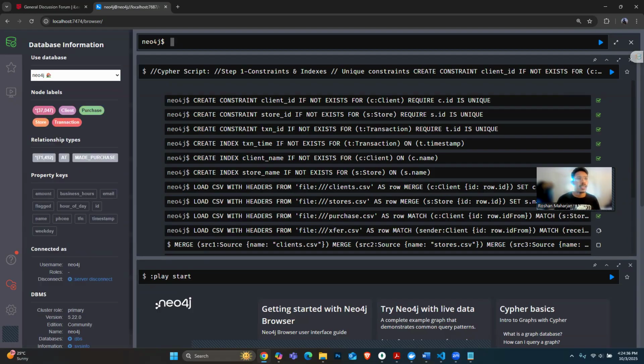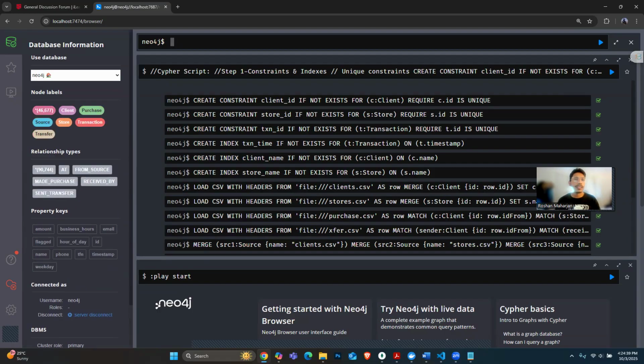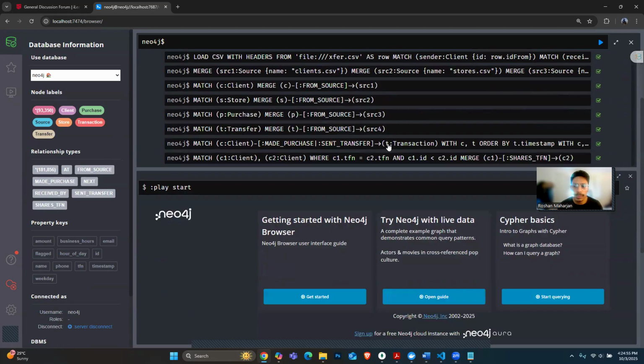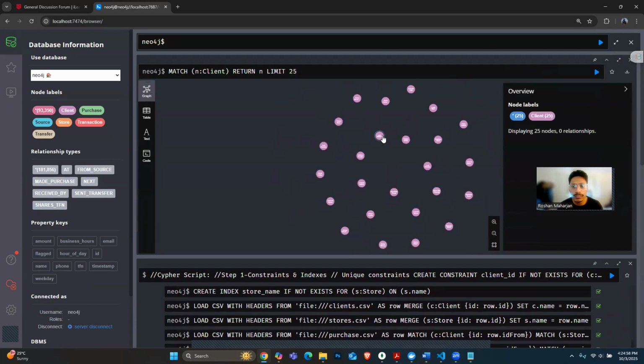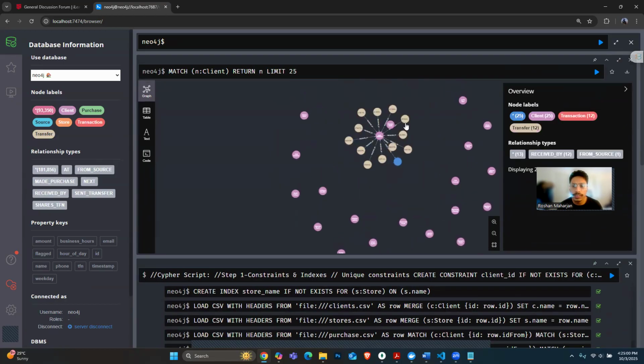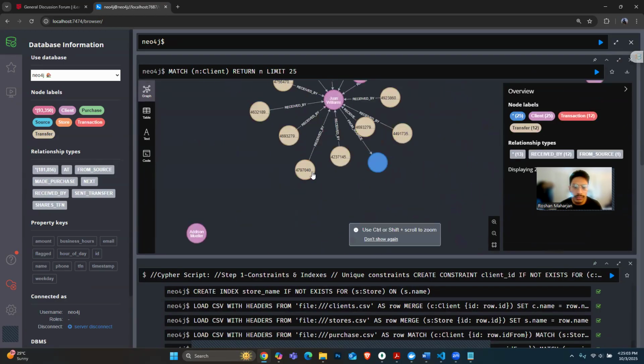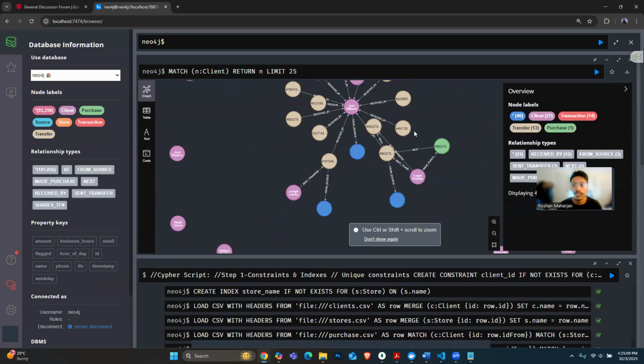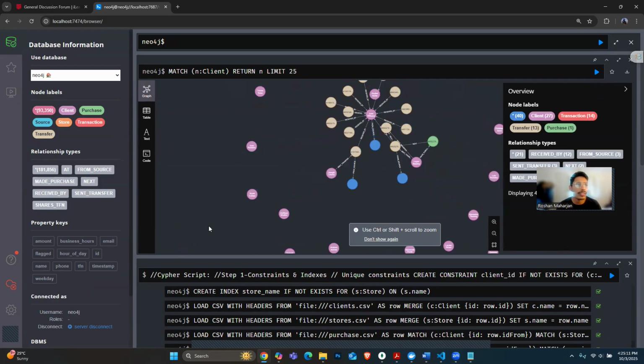And as per the assignment requirements, I have explained why I have introduced new relationships or properties that I have embedded in this one, and the other constraints and indexes that I chose. Here the script has run. Here the graph looks like this: this is a particular client and it has different relationships. We can expand the relationships more, like this.